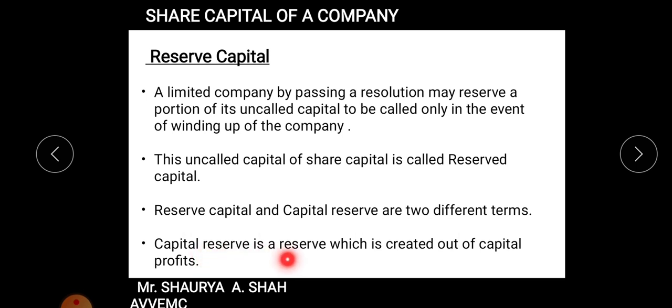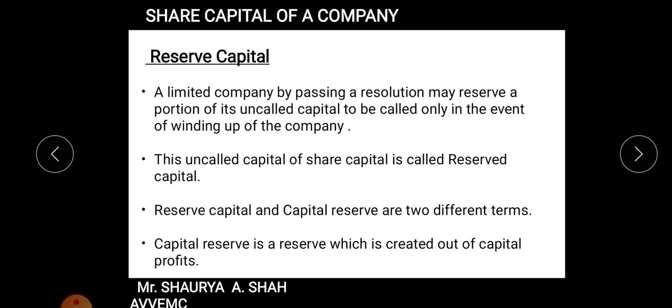Capital reserve is a reserve which is created out of the capital profits, right? So that reserve which is created from your reserves and surplus and any capital profit which takes place is known as capital reserve. But reserve capital is a portion which is kept reserve out of your total capital, right? So there is a vast difference between both of the terms that you need to understand, right?